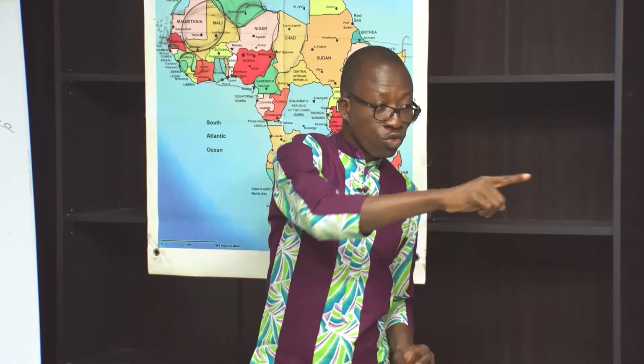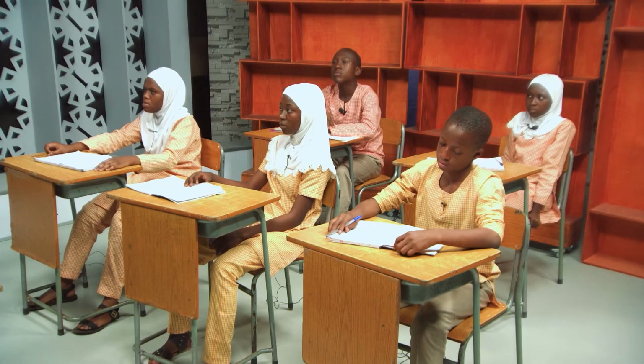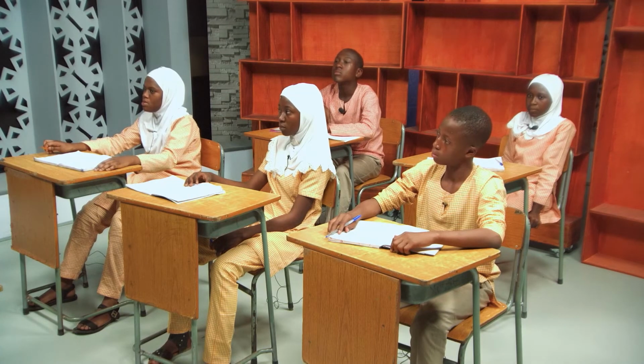You show me one each. You do that of the present perfect continuous. You do that of simple present. Just write the verb form. That's what I just want. Just the verbs. That's all. And then in that order, one after the other. Good. Just the verb form.